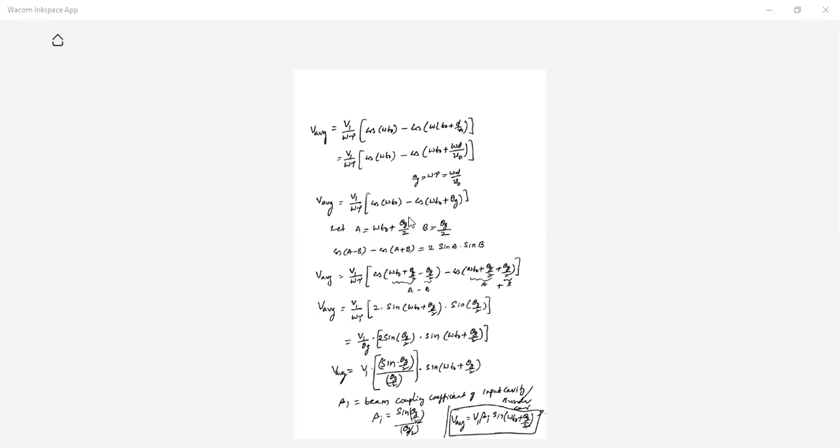Now, what is the velocity of electron? The velocity of electron, as we already know, depends upon the formula root of 2E by M into V naught, that is the applied voltage. In addition to that, there is the average voltage also. We need to add both, so V naught plus V average. Please note down up to this point.